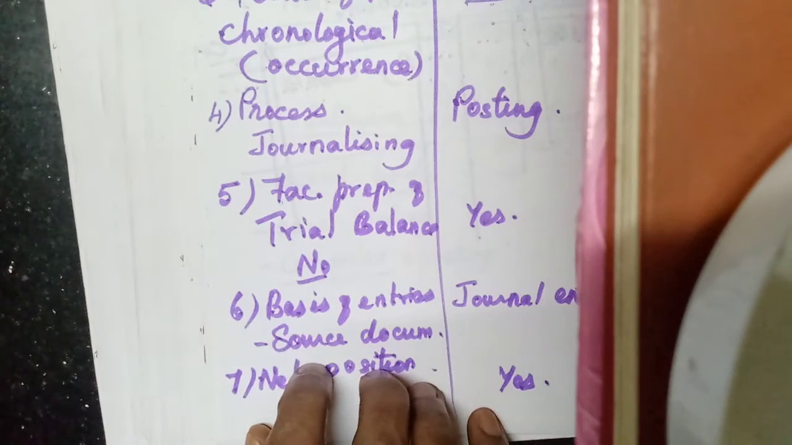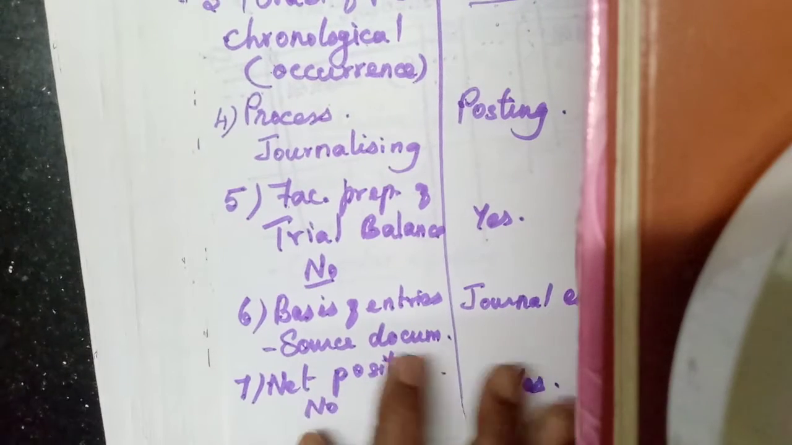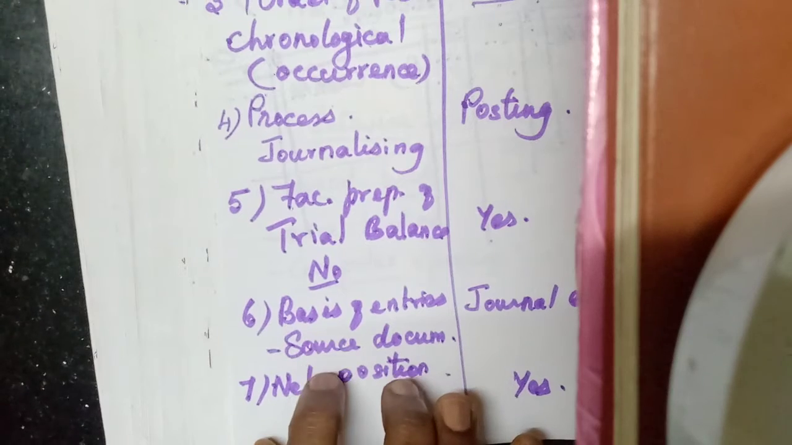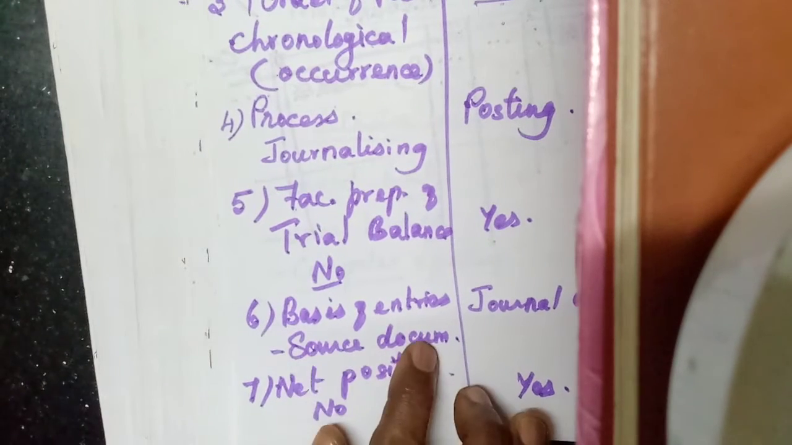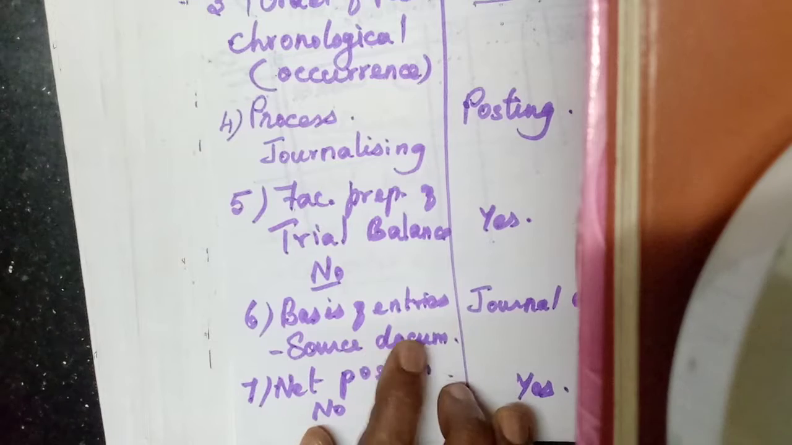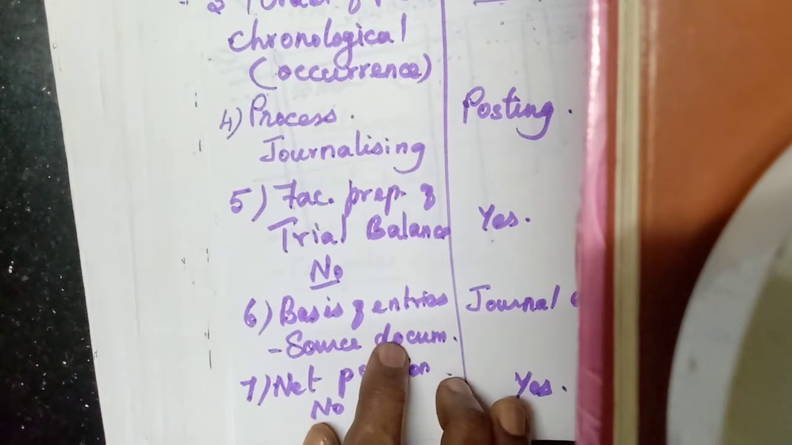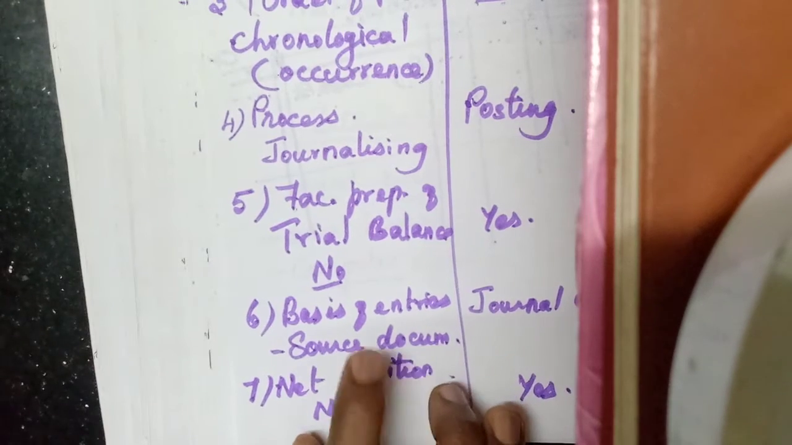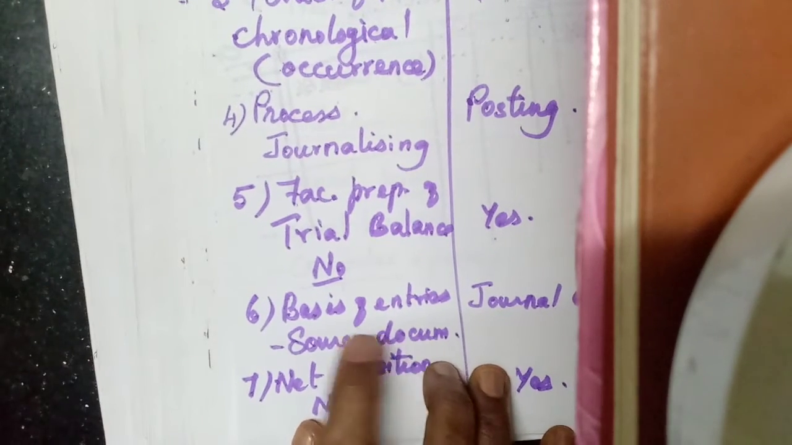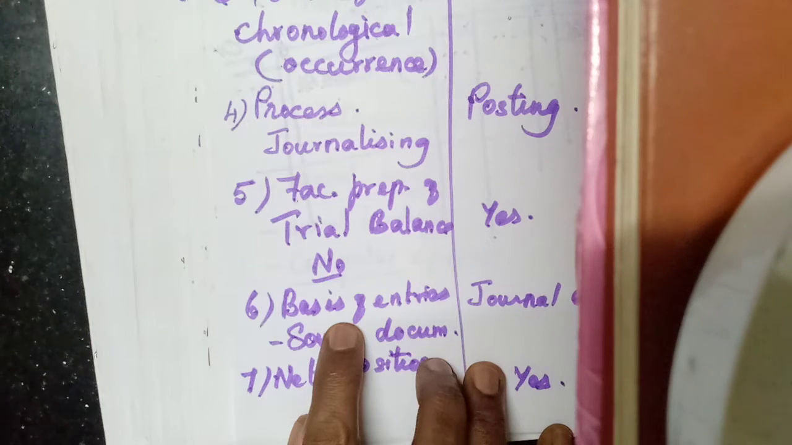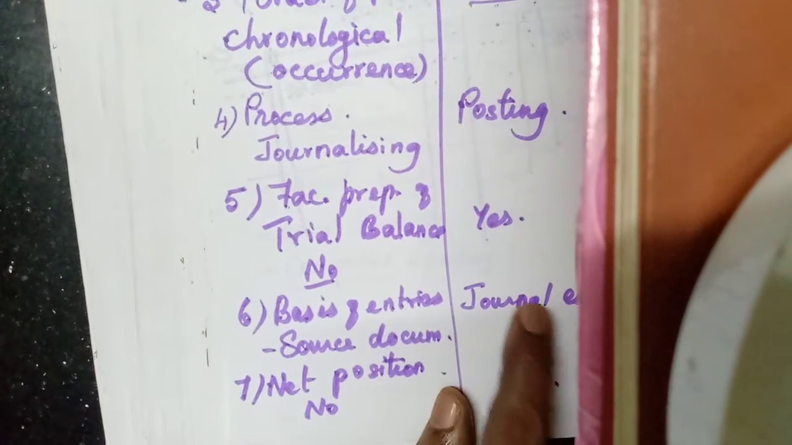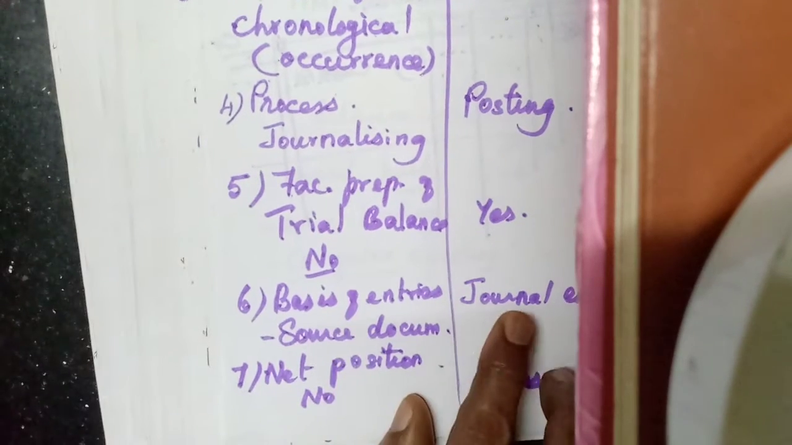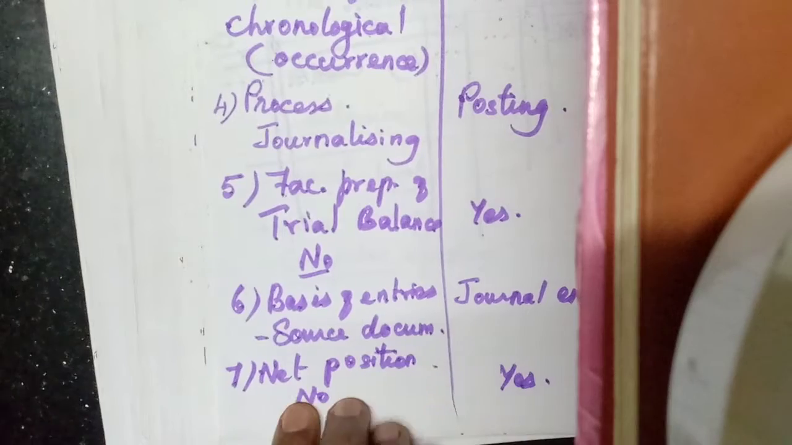The basis of entries. On which basis are the entries made in the journal? Journal entries are made on the basis of source documents, with the help of an invoice or voucher, or a pay-in slip with the bank, or a withdrawal form or cheque. So with that base, those source documents only, we will prepare the journal entries. But in the ledger, on the basis of journal entries, we will post them in the ledger accounts.